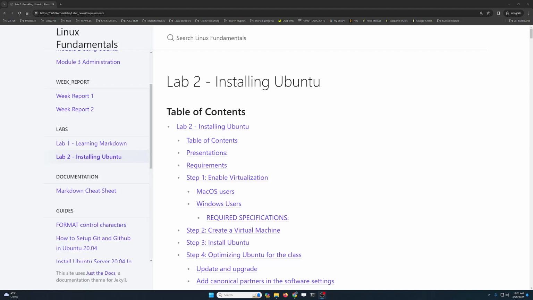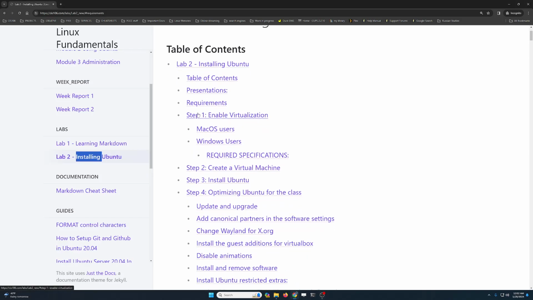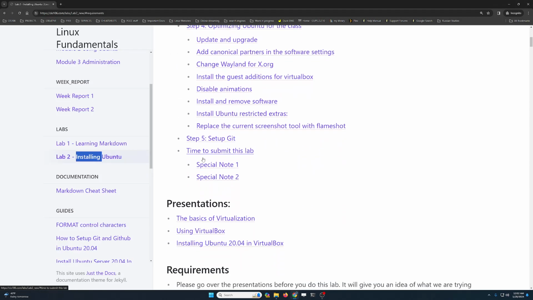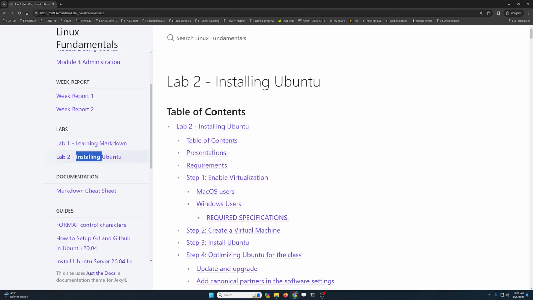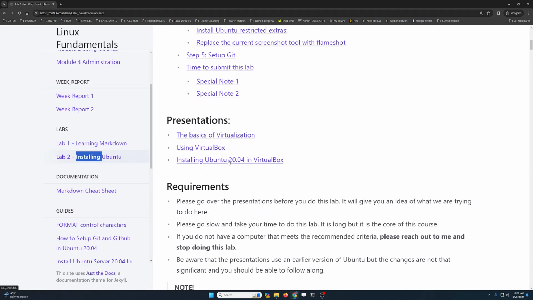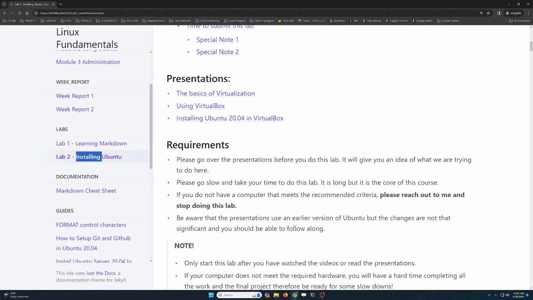Hello class, welcome to lab number 2, installing Ubuntu. So over here we are gonna have a table of content with all the steps properly laid out for us to complete this lab. So let's go ahead and move along to the presentations.